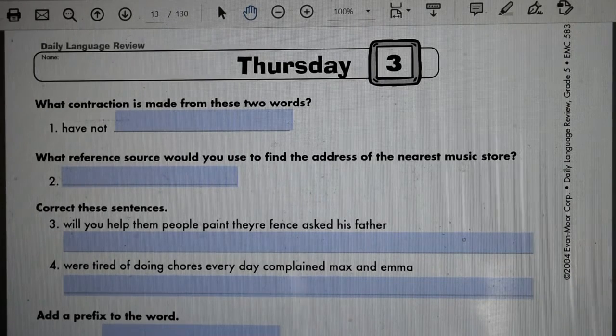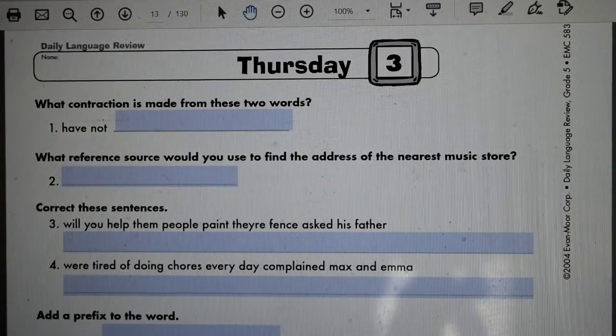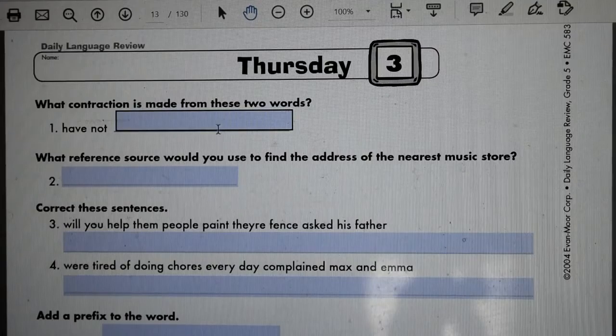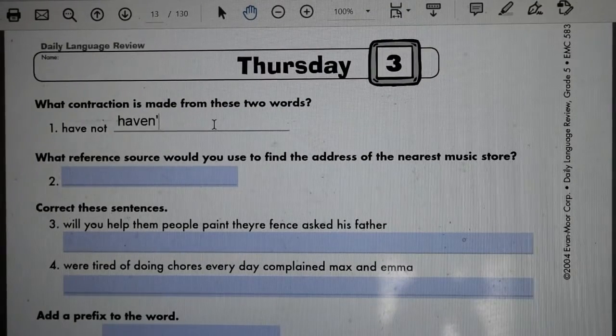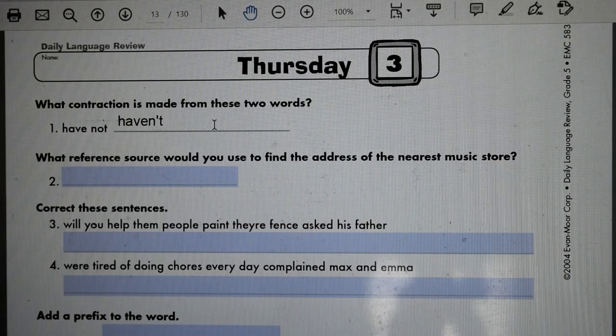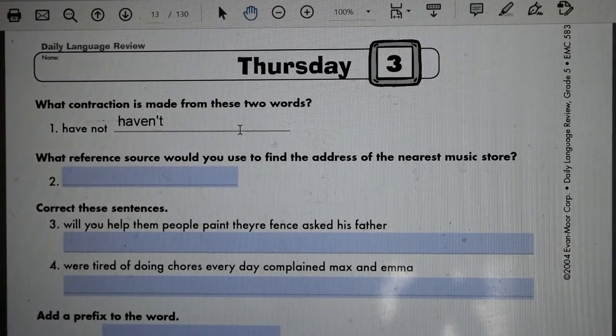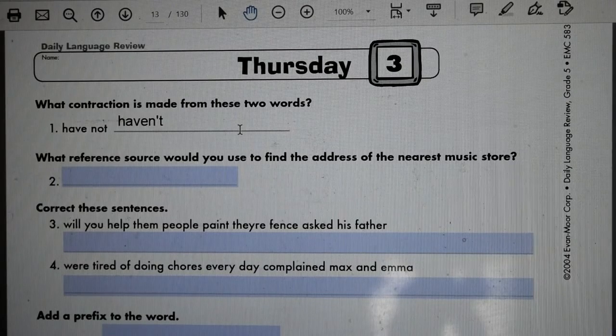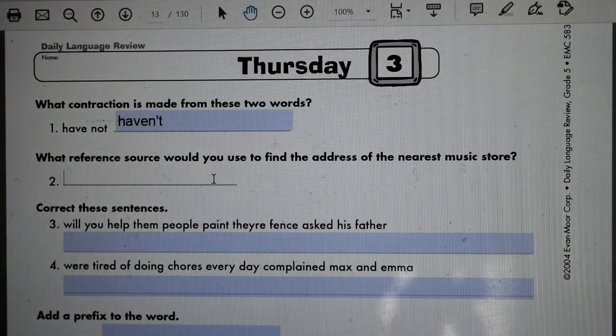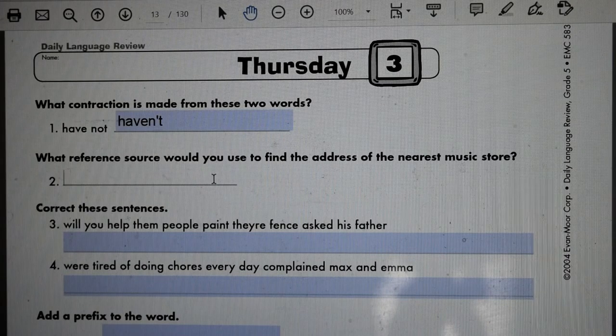So if you remember, a contraction is when we combine two words to make one, and when we do, we have to take away a letter and replace it with an apostrophe. So have not becomes haven't. Haven't. So it's H-A-V-E-N apostrophe T. All we did to make this word shorter is get rid of the O. I don't know if it's really that much worth it, but someone said it's worth it, so we're going to have that as a contraction. Haven't.